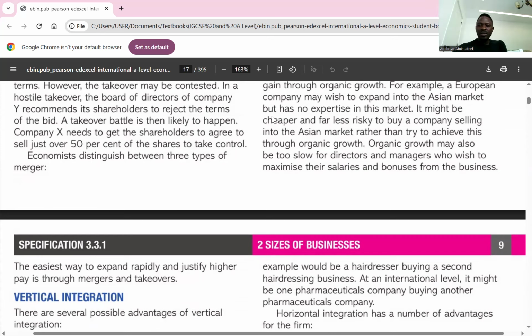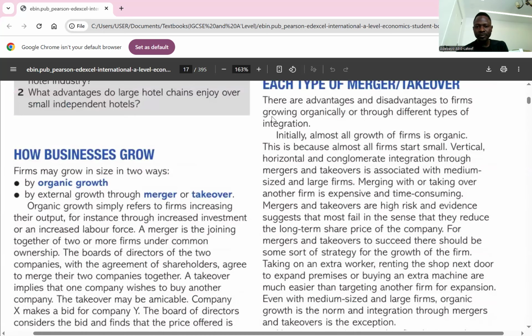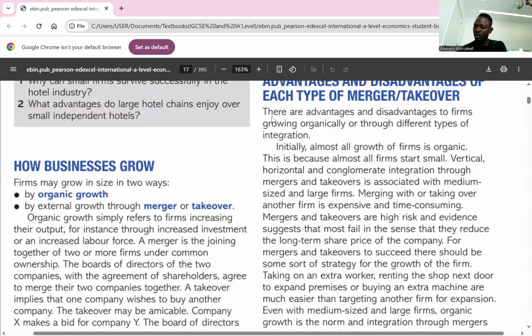So during takeover, the board of directors are meant to be in charge of considering the bid and recommend it to shareholders if to accept or not. So if firm A wants to buy over firm B, the board of directors of firm B would receive the bid and check if it is ideal for them to sell. Then if it is ideal for them to sell, they announce it to the shareholders. I think the point is clear.